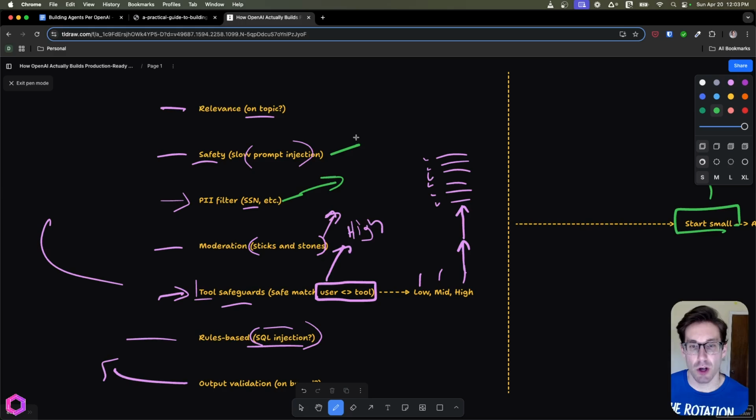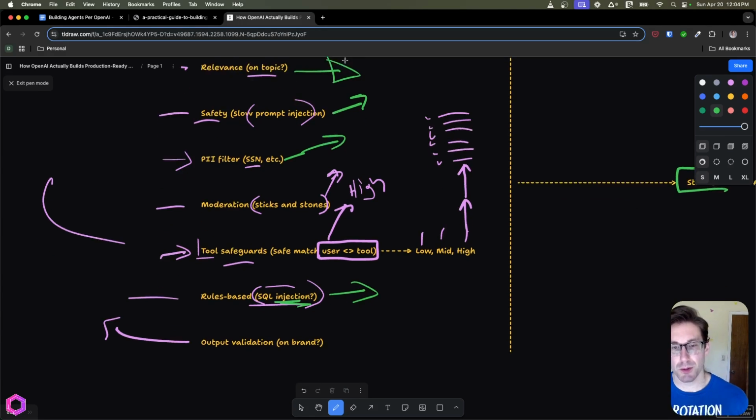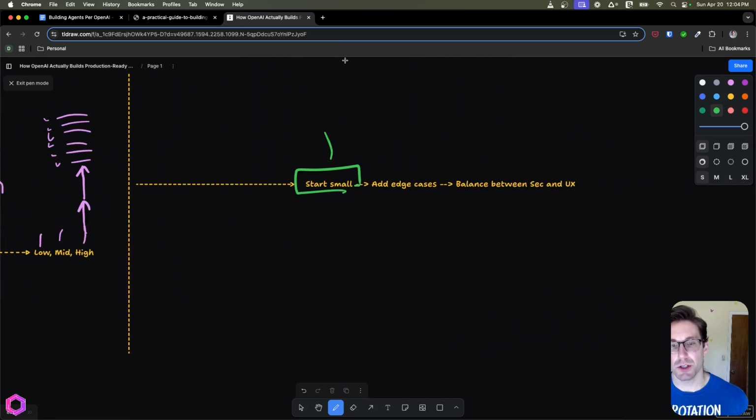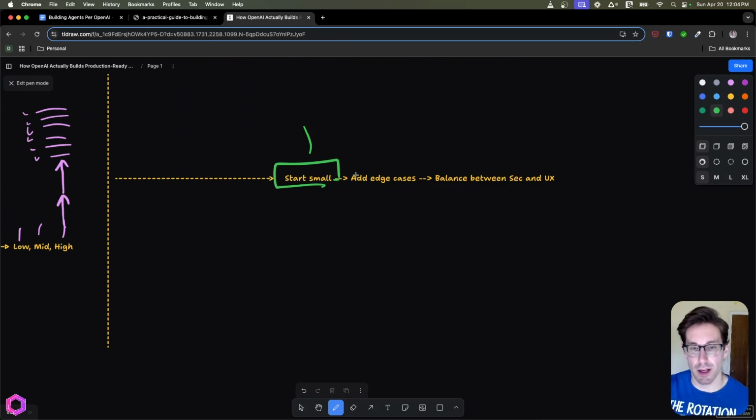Another one is there's a lot of known prompt injection attacks that you can prevent by baking in existing tools and systems today. Another one is rule-based, checking for things like this. And then even relevance is getting easier today because it's easy to ensure that based off the conversation, it's on point. So those are some of the ones I always recommend people focus on. Once you've started small and iteratively built on your guardrails, over time you can add edge cases. These are the things where the AI fails, it performs poorly, it performs a thing that it shouldn't, and it breaks a guardrail, etc. You can add those edge cases into your guardrails.